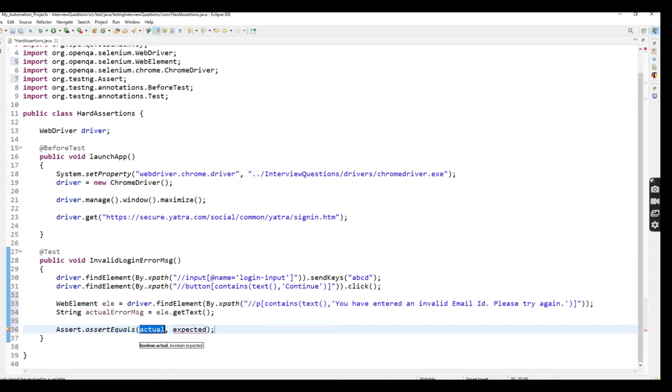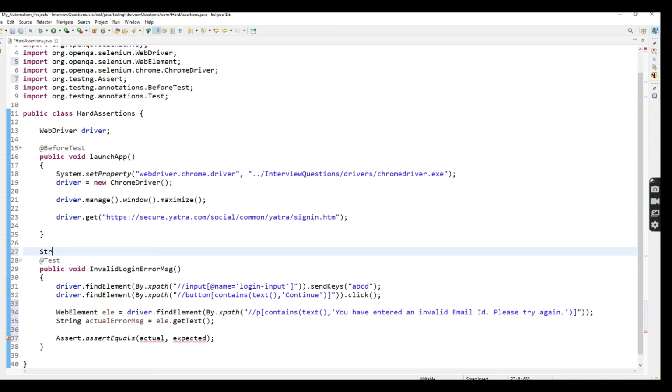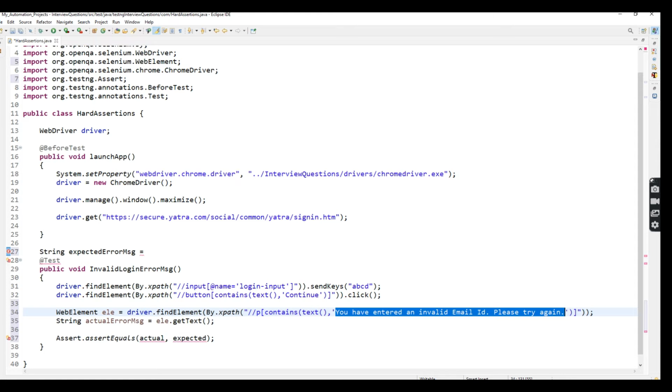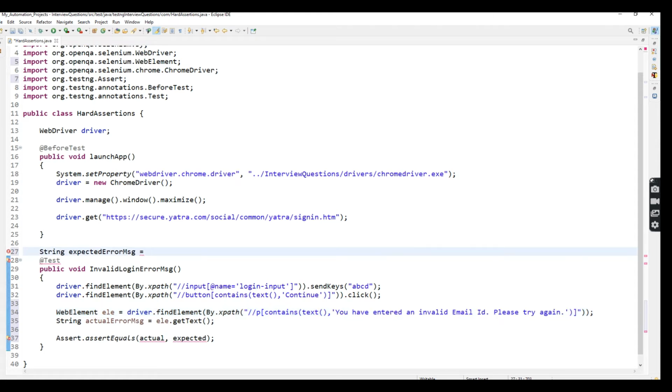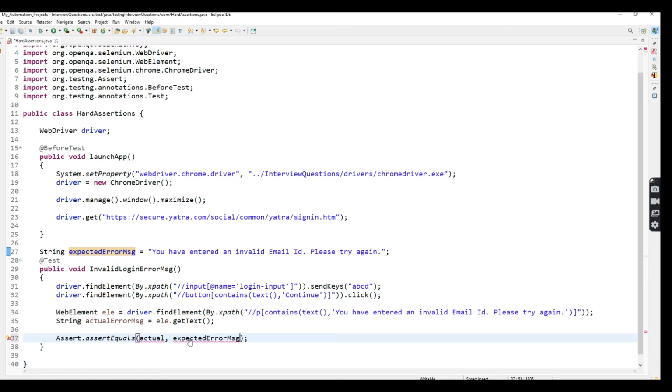Now I'm going to store the expected error message in one string. I created one string value, expectedErrorMessage equal to, and this is the expected error message. I'm going to pass this string here, and the actual error message I'm going to pass here.